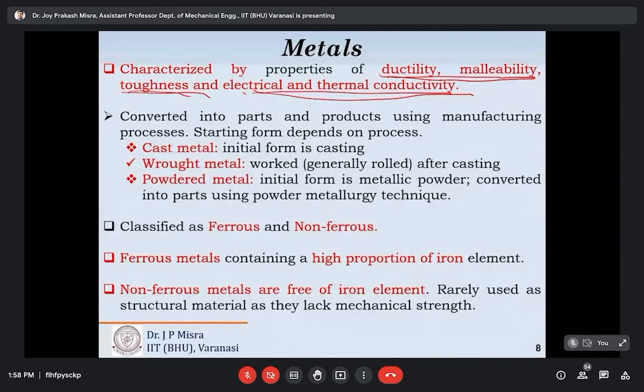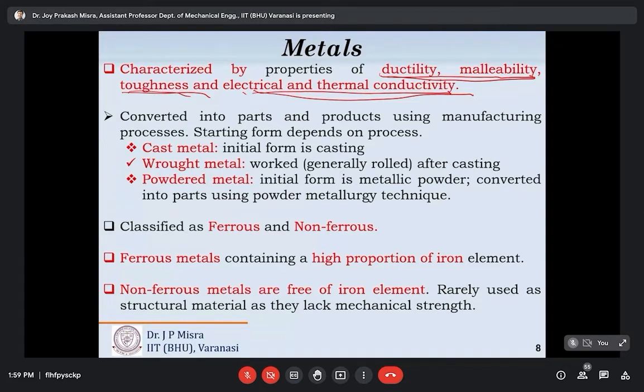liquidified metal is poured inside the mold and allowed to solidify. As a result, the liquid metal will be converted into solid. So there should be some type of shrinkage, and therefore controlling the dimensions is really difficult, really a hair-raising problem in case of casting. So the two problems associated with casting are achieving good surface finish and controlling the dimensional accuracy. Now coming to the next process, that is rolling.